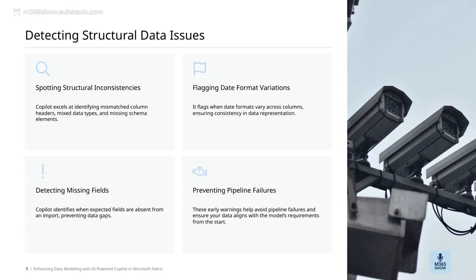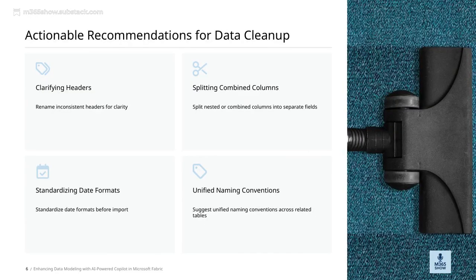All of these capabilities tie back to our goal of building more robust, accurate data models by catching issues early and maintaining data integrity from the start. Let's talk about some actionable recommendations for data cleanup that can really improve our data modeling process. First, I want to highlight the importance of suggesting unified naming conventions across related tables. Consistent naming makes it much easier to understand and work with your data, especially as your datasets grow.